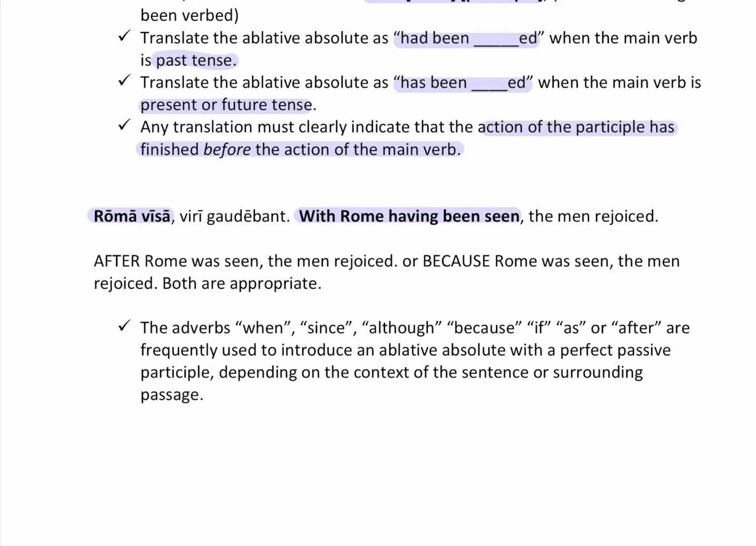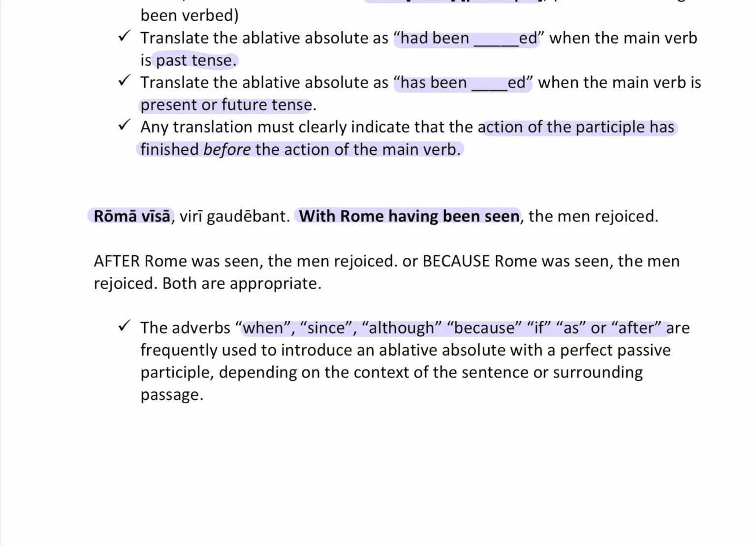So you can also say after Rome was seen, the men rejoiced, or because Rome was seen, the men rejoiced. Both are appropriate because the adverbs when, since, although, because, if, as, after are frequently used to introduce an ablative absolute with a perfect passive participle, depending on the context of the sentence in the surrounding passage.